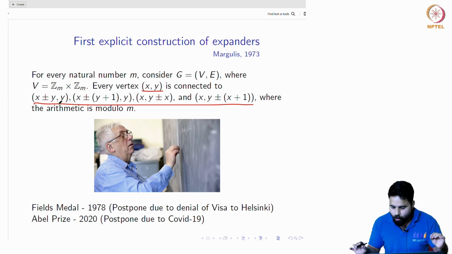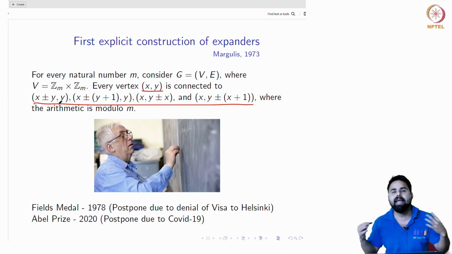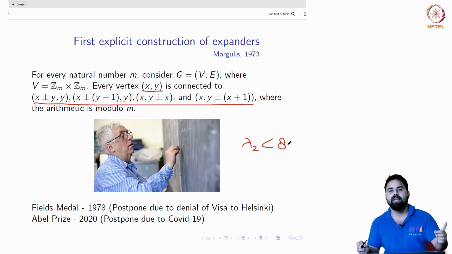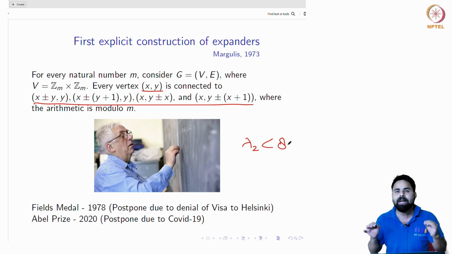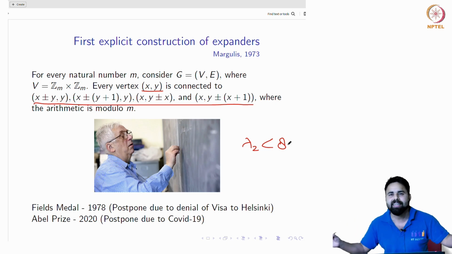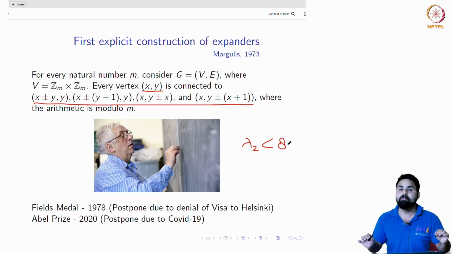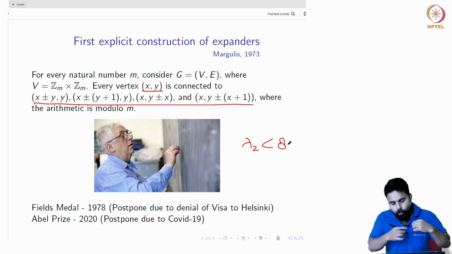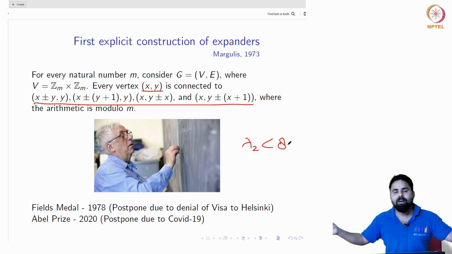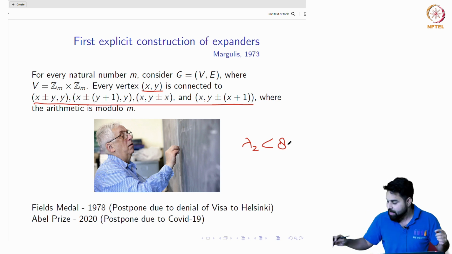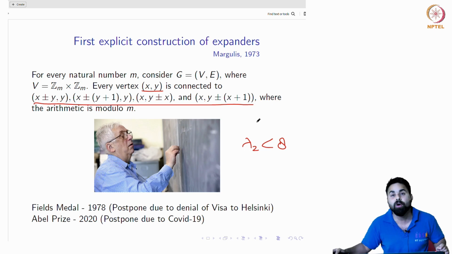Now Margulis actually proved that for this graph, for any m, the second largest eigenvalue lambda 2 will be strictly less than 8. Remember, if lambda 2 is equal to the degree, here the degree is 8, that means the graph is disconnected. Lambda 2 strictly less than 8 means that whatever m it is, the graph will always remain connected. So let me recall the expression given by Alon and Milman.